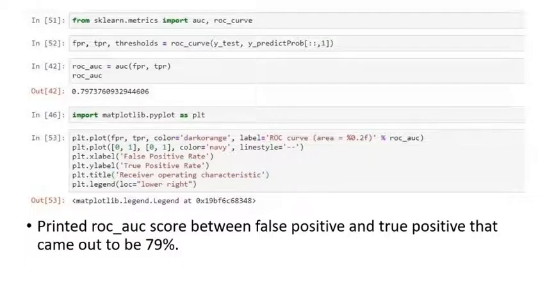Then pyplot is imported from the matplotlib library to plot the curve, and it prints the curve.